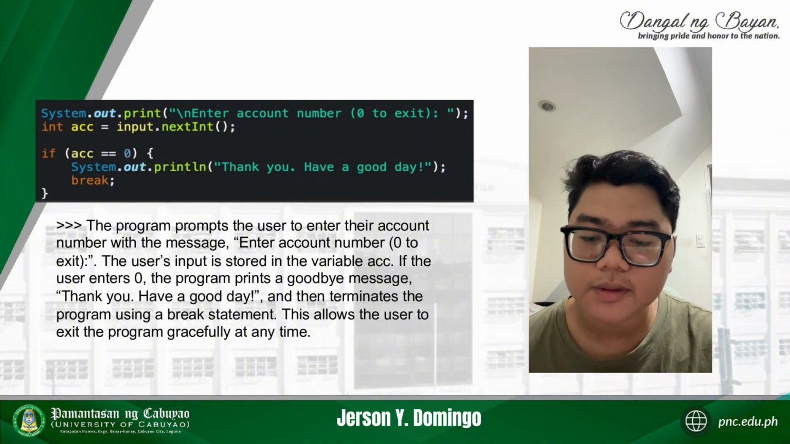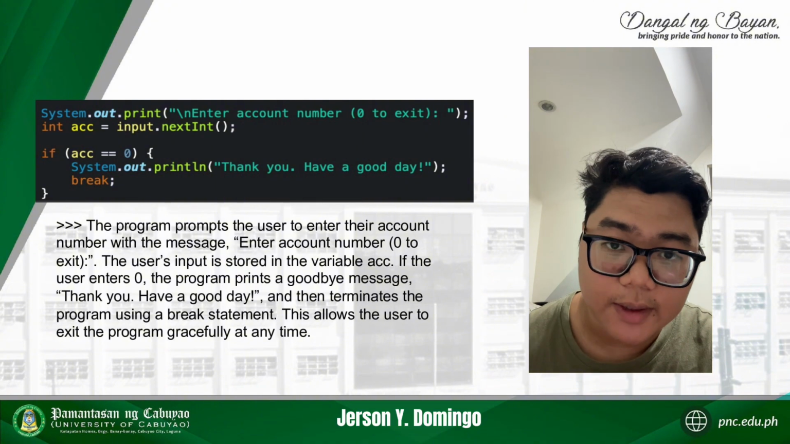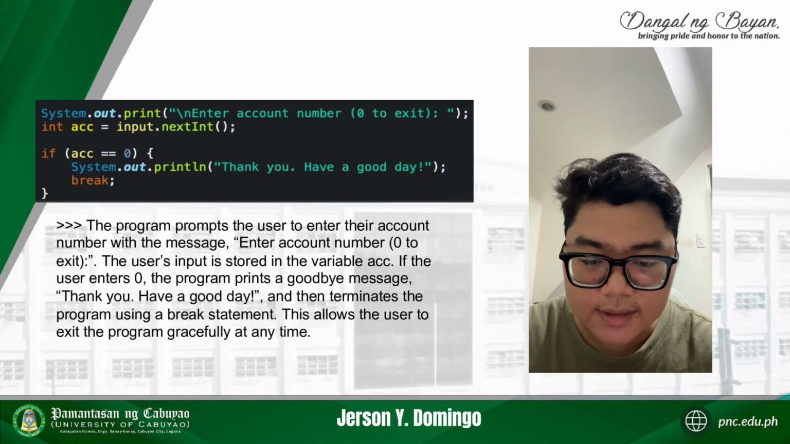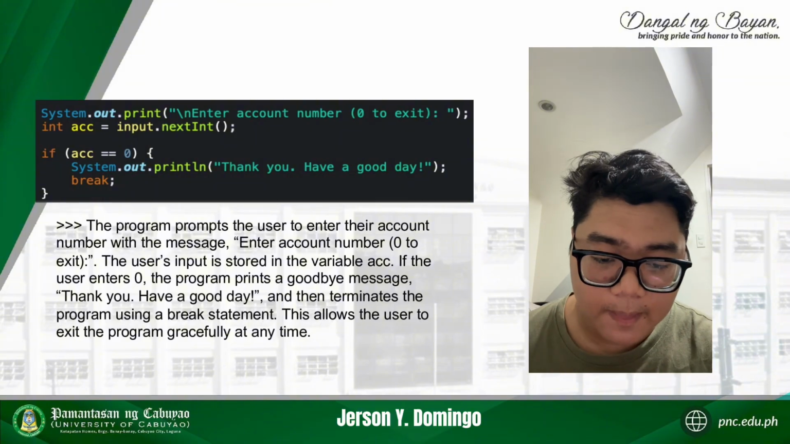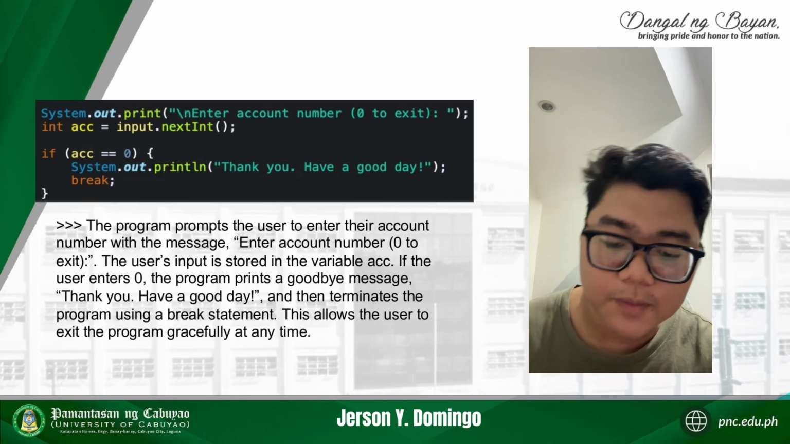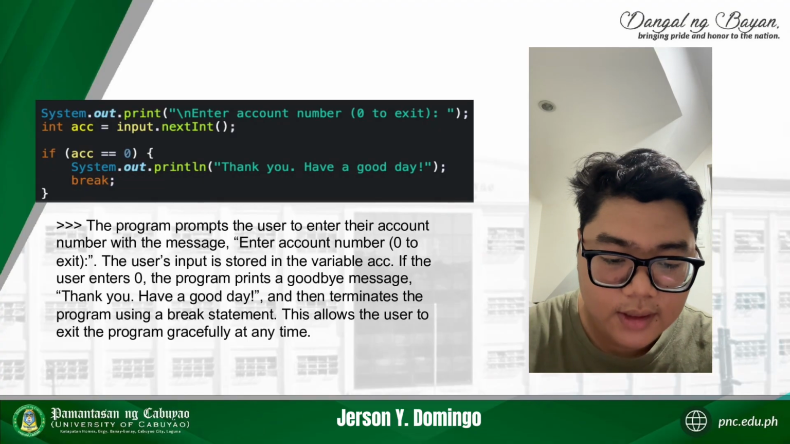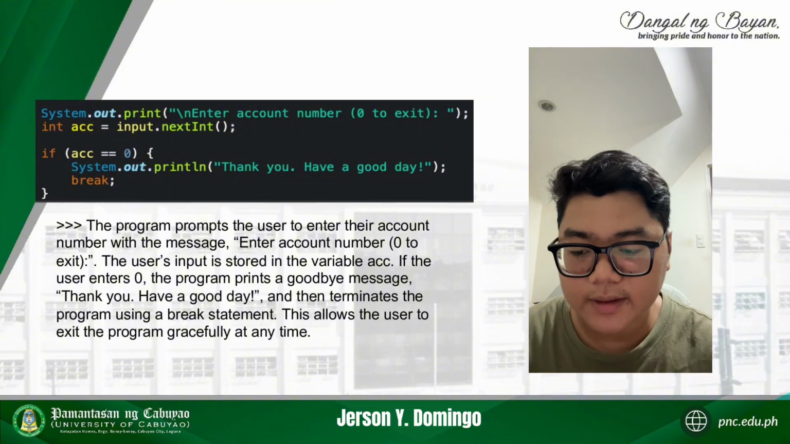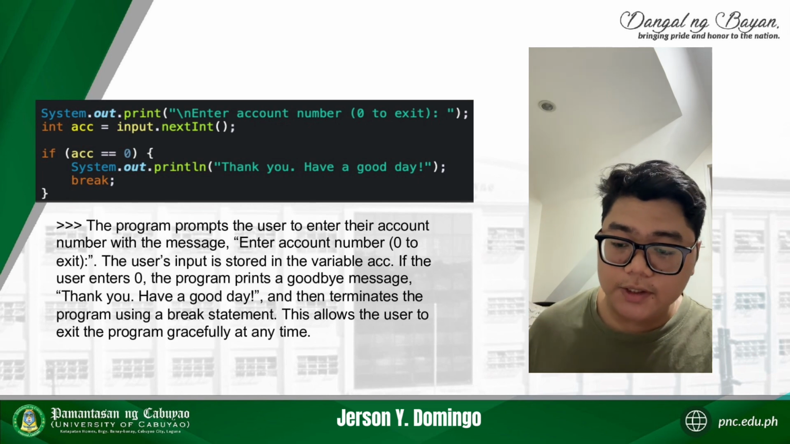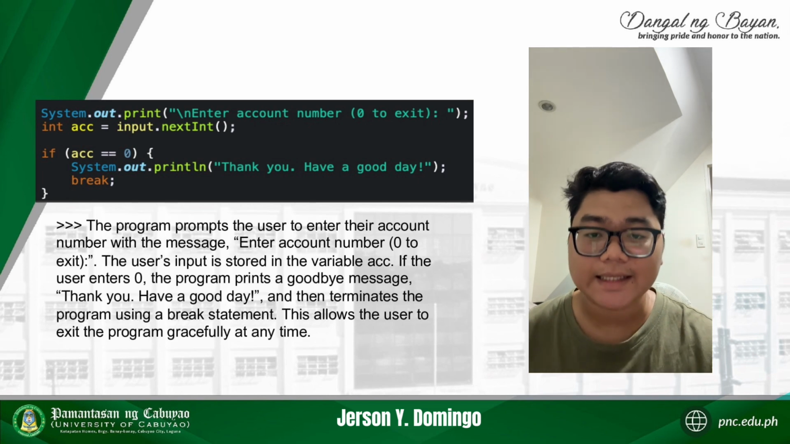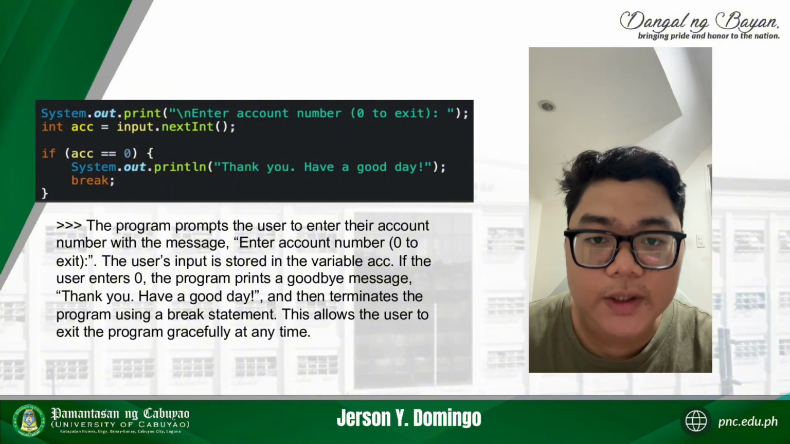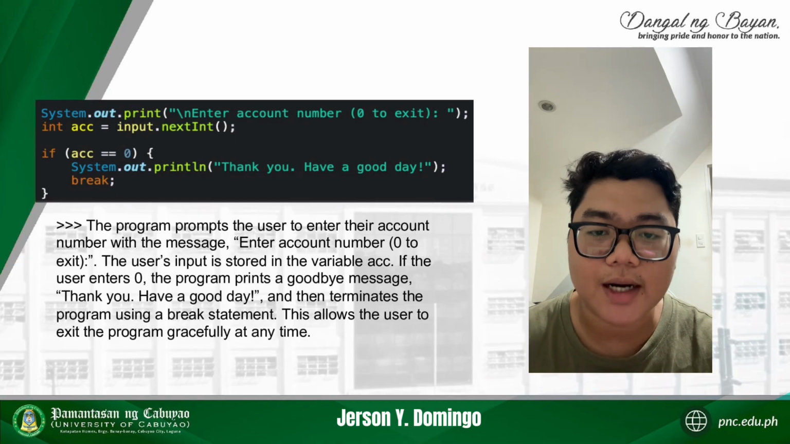Next, the program prompts the user to enter the account number with the message "Enter account number or 0 to exit." The user's input is stored in the variable account. If the user enters 0, the program prints a goodbye message, "Thank you and goodbye," and then terminates the program using a break statement. This allows the user to exit the program gracefully at any time, whether they want to quit or just continue the withdrawal or deposit to their account.